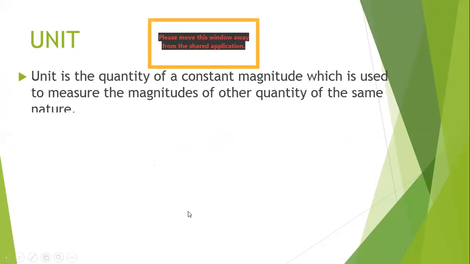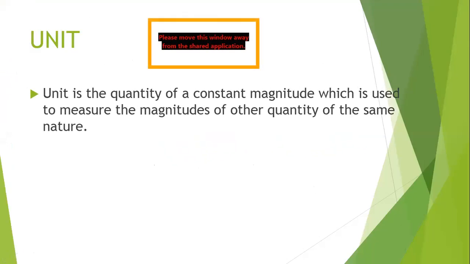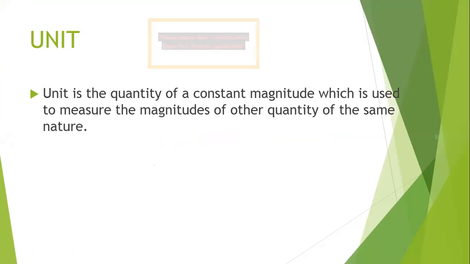What is unit? So unit is a quantity of constant magnitude. What is unit basically? It is a quantity of constant magnitude. Like I say 1 meter. So 1 meter will not change. It's a quantity of constant magnitude. Okay, so a unit is the quantity of constant magnitude which is used to measure the magnitudes of other quantities of same nature, like meter.